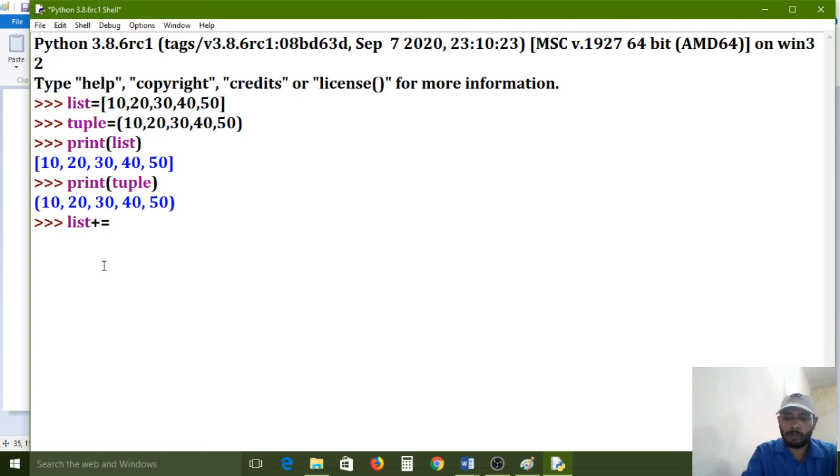So that's why I am using the plus operator after list, and in between square brackets I am using 5. 5 is the element. I want to add 5 before 10. Press enter key. List has updated. Now I am printing list. So 5 is also added.